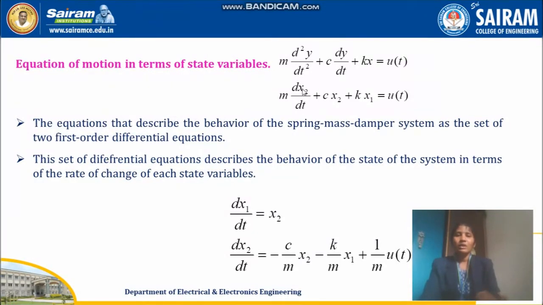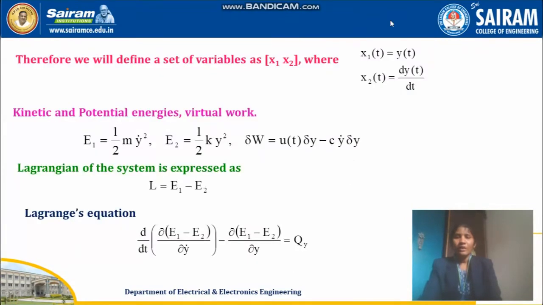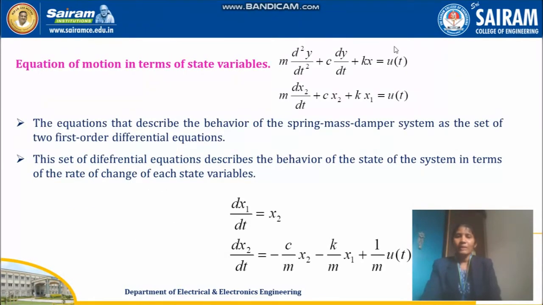Suppose the elongation is x2, then it will be m into dx2 by dt. Why are we writing it as dx2? Here we have written x1 is equal to y of t, x2 is equal to dy of t by dt, replacing all your physical variables by state variables. The representation of your state variable is x.